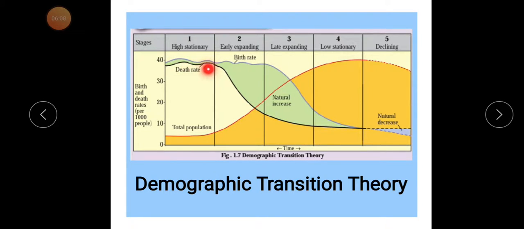If we observe the green area in the first stage and the green area in the second stage, there is a very large difference between the two stages. That's why the previous population and this natural growth of population are responsible for the growth of the second stage.